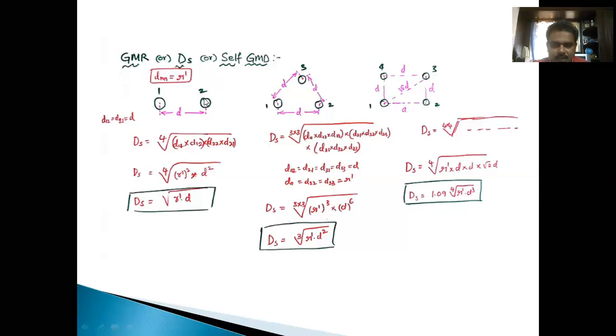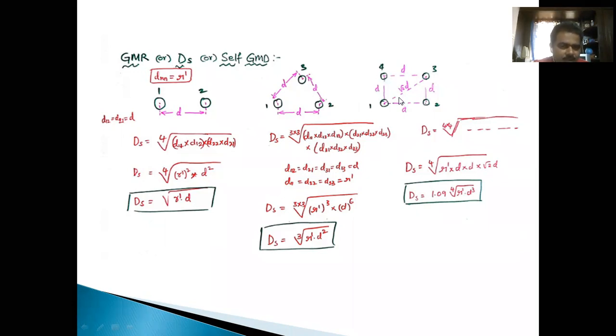Similarly, R dash multiplied with the distance between these two, under the 4th root, R dash square into D square, that becomes DS under square root of R dash D. In case of 3 conductors, its value is something like this. In case of 4 conductors, again we have to calculate DS, that is self GMD.